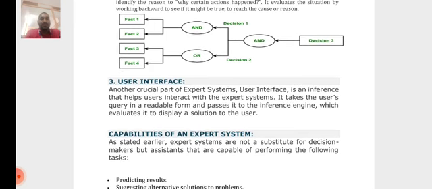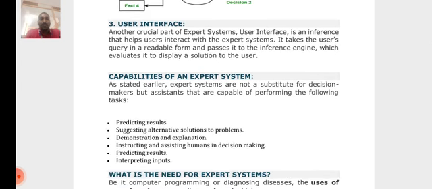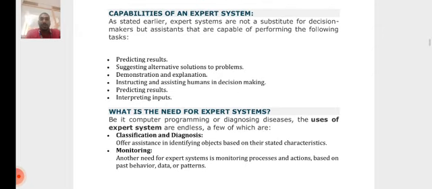Capabilities of expert systems. As stated earlier, expert systems are not suitable for decision making, but are assistants capable of performing the following tasks: predicting the result, suggesting alternate solutions, demonstrating an explanation, instructing and assisting, and interpreting inputs.